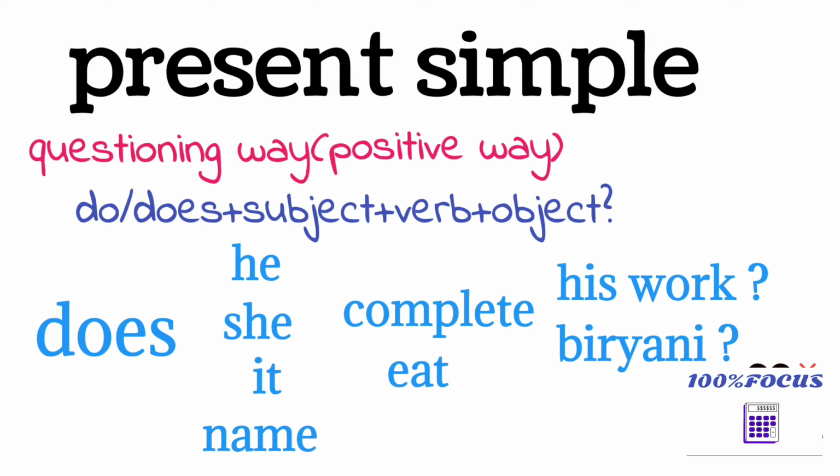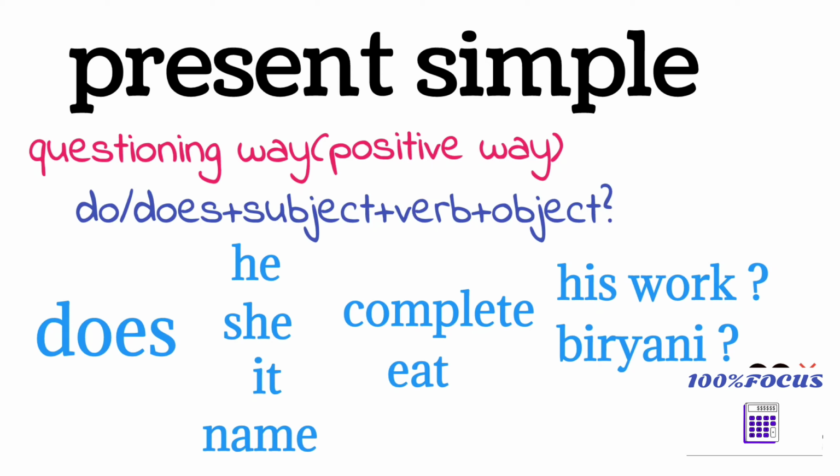Does he complete his work? Does he completes his work is wrong here. Does she complete her work? Does it complete its work? Like that. If it is a name, does puppy eat biryani? We have to write like this.